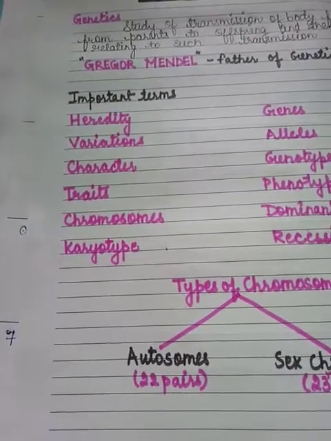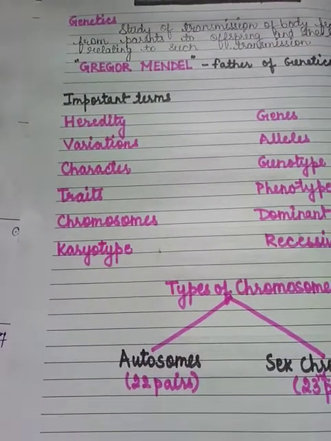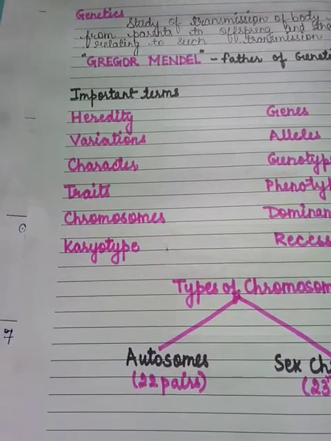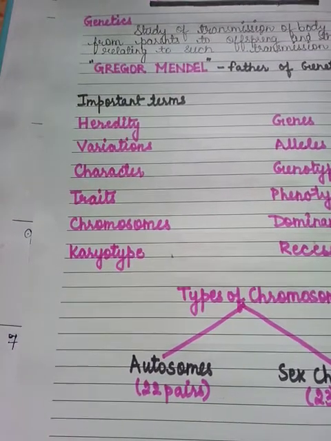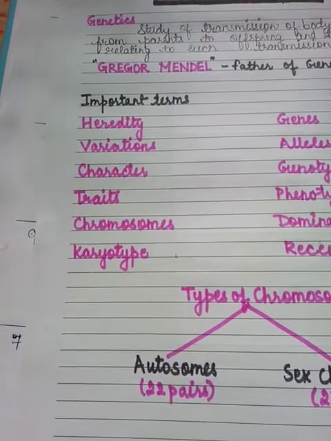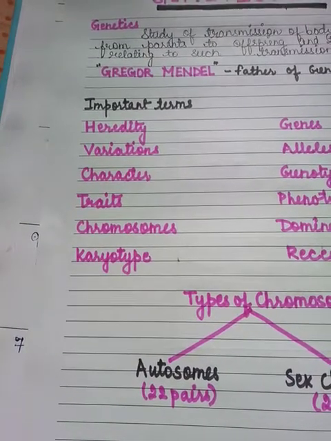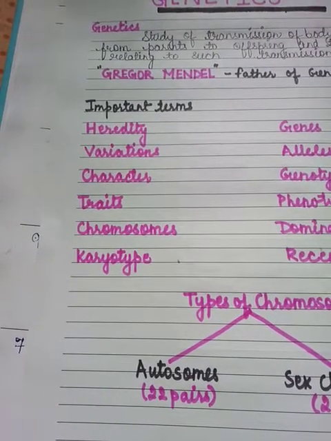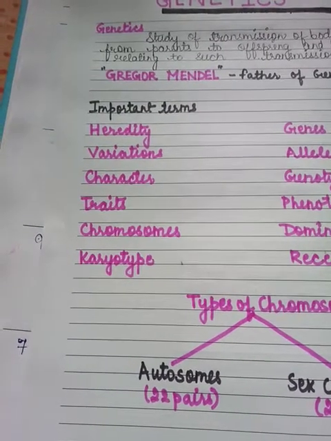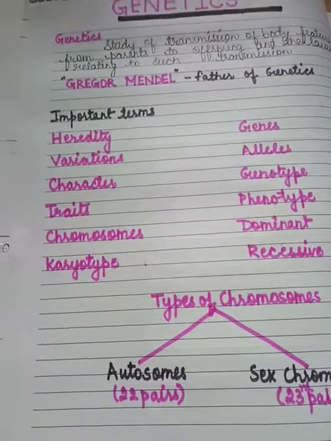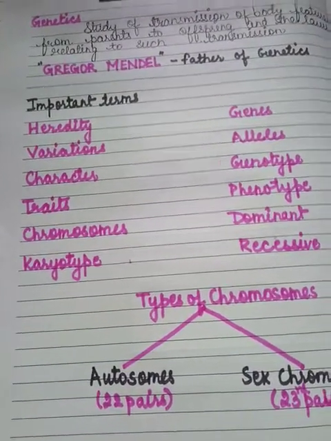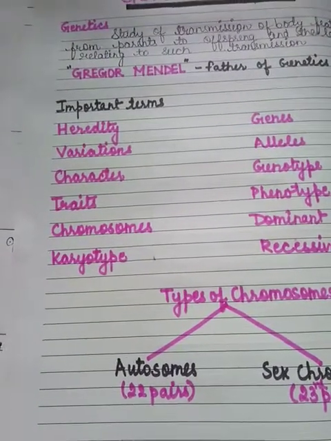When a child is born in the family, members usually start comparing the child's appearance as to whom he or she resembles more. Although a matter of chance, it is governed by certain laws. In this chapter, we are going to deal with all these. So before this, you should know some important terms. So first important term is heredity.